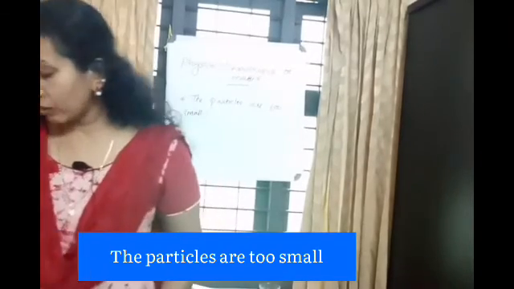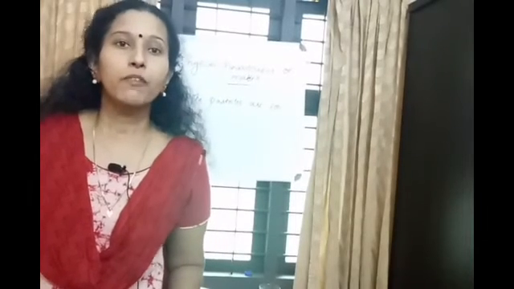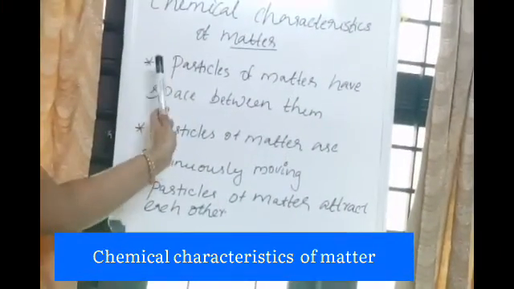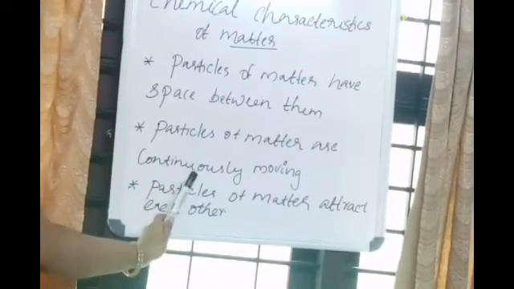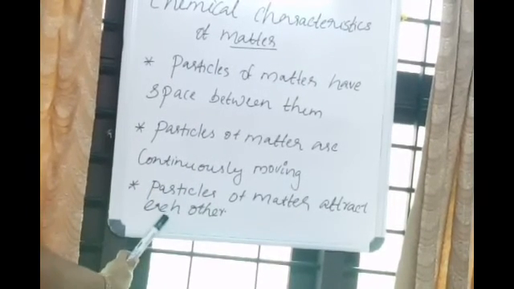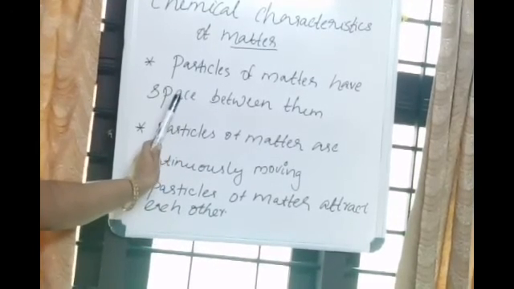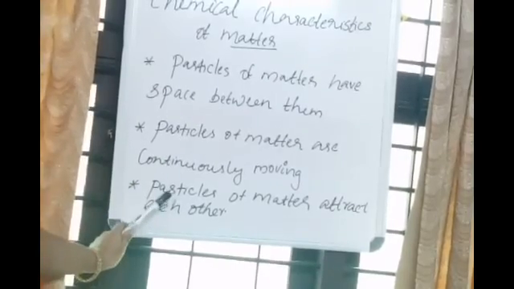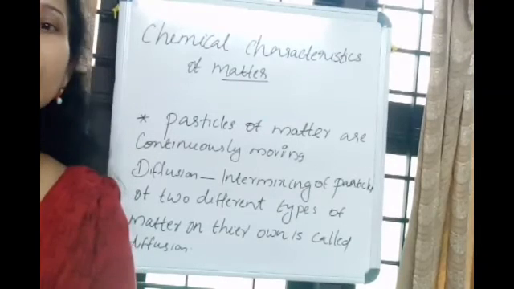And let me conclude the physical characteristics of matter. First one, matter is made up of particles. There is space between the particles, and matter particles are too small. Now the characteristics of matter: particles of matter have space between them. Particles of matter are continuously moving. Particles of matter attract each other. Now we are going to discuss the characteristics in detail.